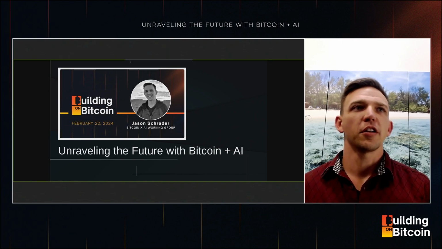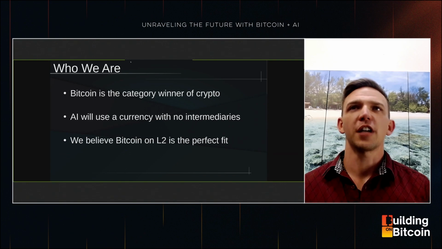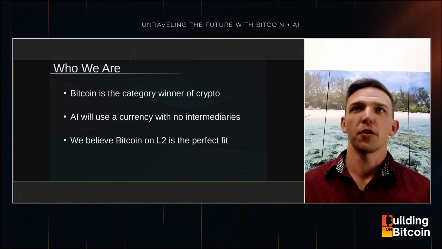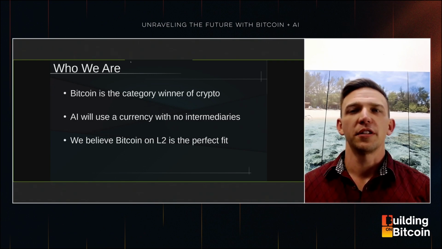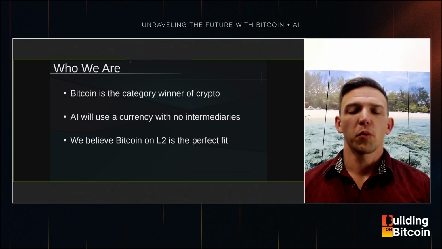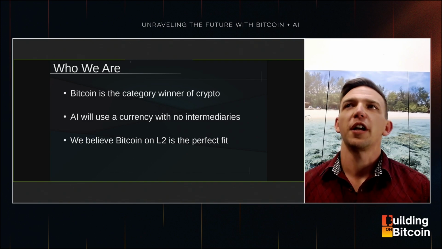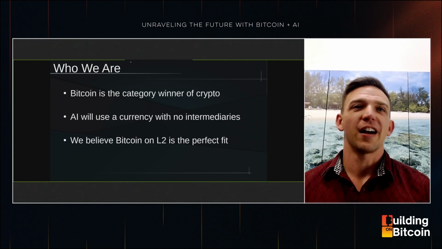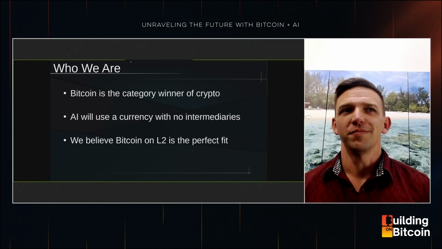So just to tell you a little bit about who we are and the type of person that is a good fit for this group. We believe that Bitcoin is the category winner of crypto. We believe that AI will use a currency with no intermediaries. And we believe that Bitcoin on L2 is the perfect fit. So we're working towards these goals and trying to enable a world where if we give an AI a wallet, what is it going to do?